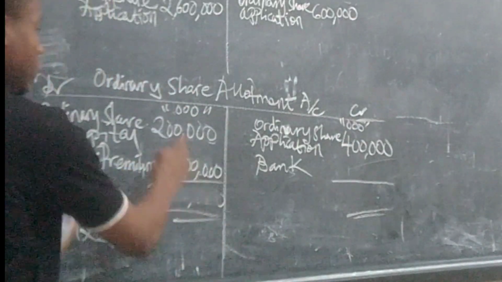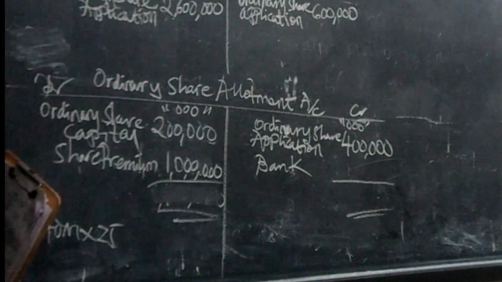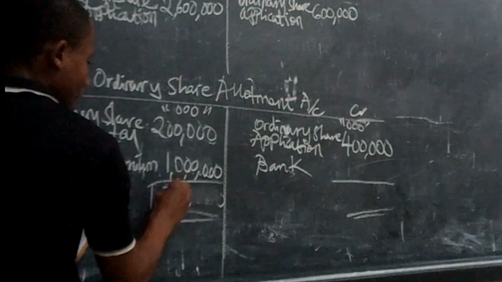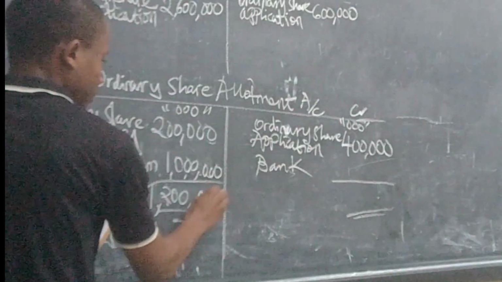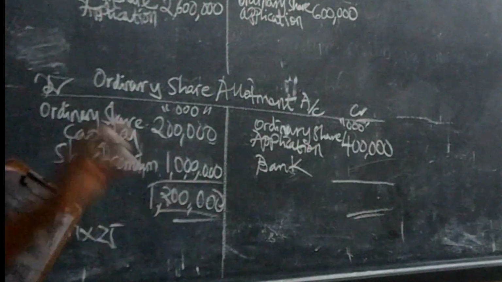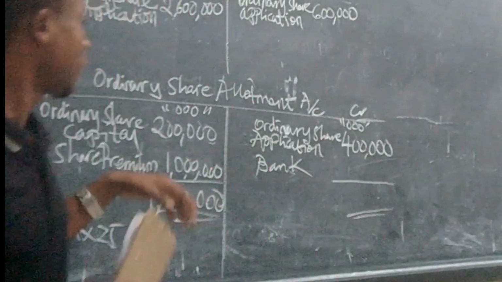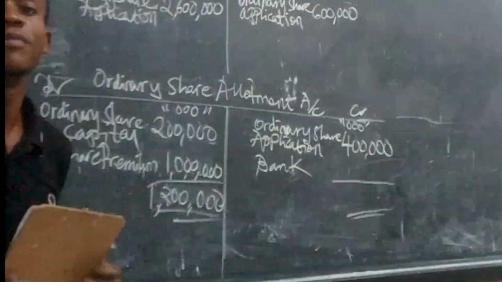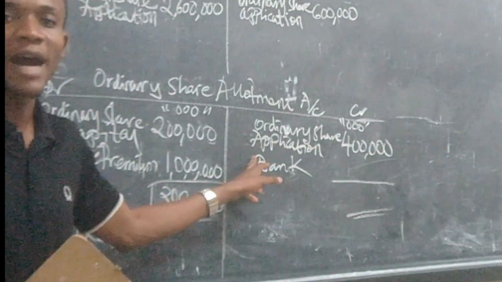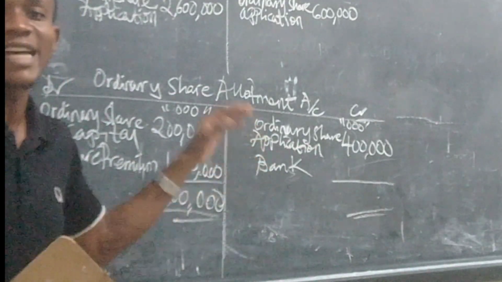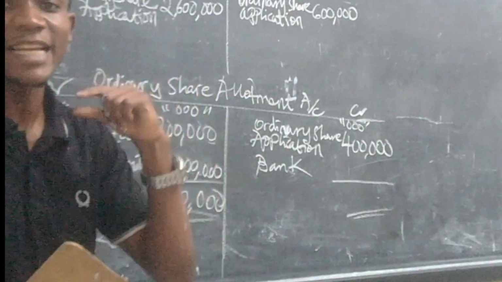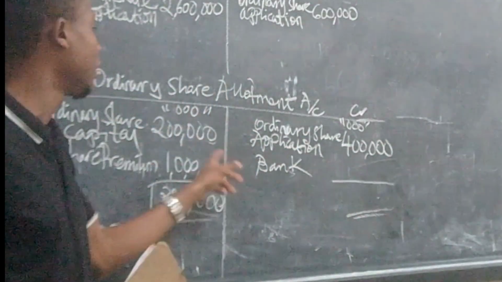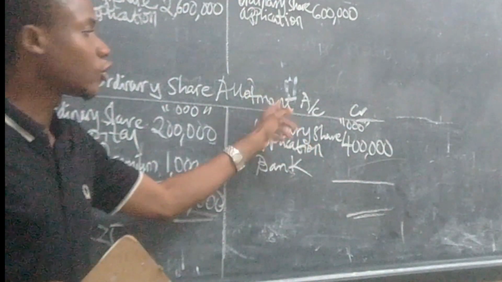Remember, there are 3 zeros at the top. So you add up, you get 1,200,000,000. The difference of this side and this side will be taken into the bank account. Why? It simply means that's the net amount to be paid at the allotment stage.